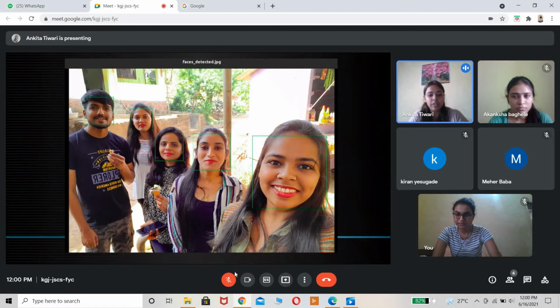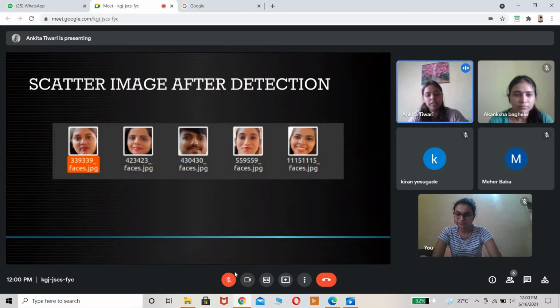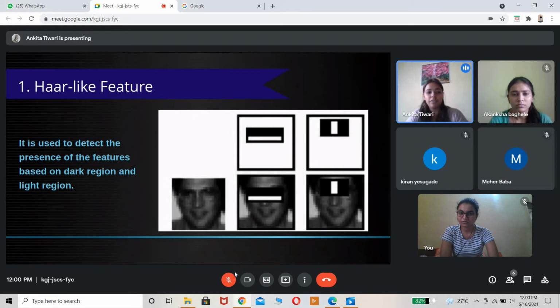Once detection is done, we are also scattering it. So this is how it is scattered. The scattered images are stored in a folder, as I showed you. In a local folder, it will create a folder with today's date and time stamp, so the teachers can load multiple group photos for attendance in one day. This creates separation by date and time stamp. The images have random names, which won't affect anything ahead. So face detection is done via face scattering.